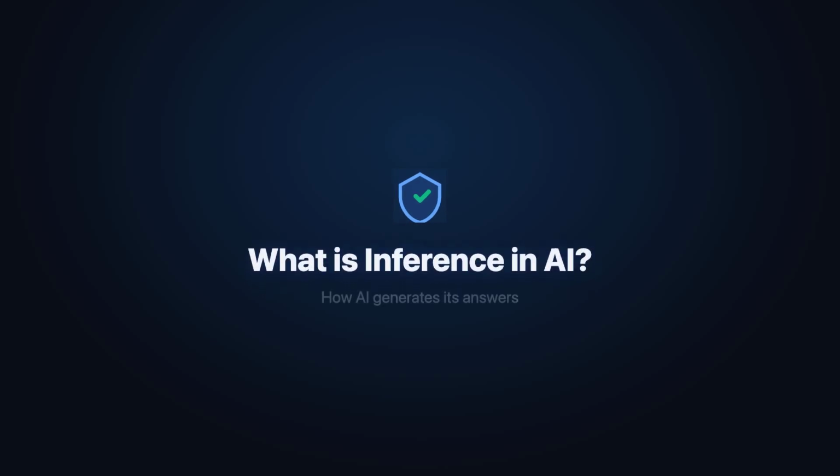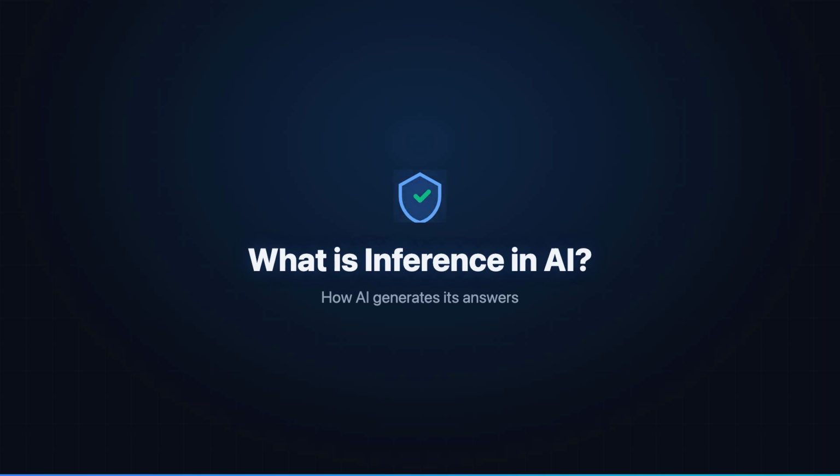Training teaches a model everything it knows, but inference is the moment that knowledge becomes useful. Inference is the process of running a trained model on new, previously unseen inputs to produce outputs.